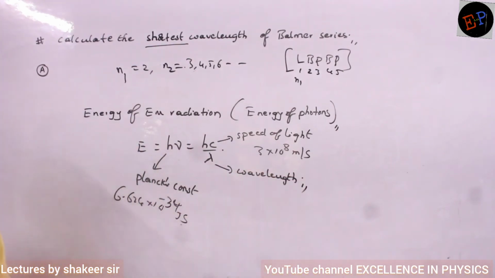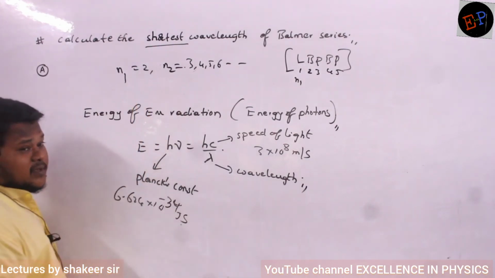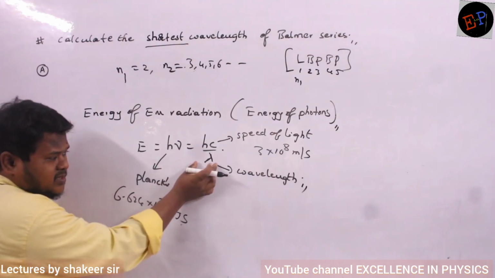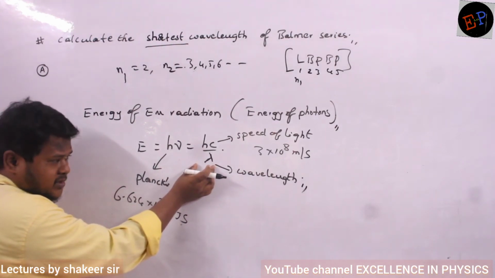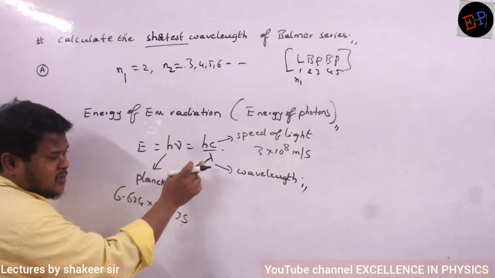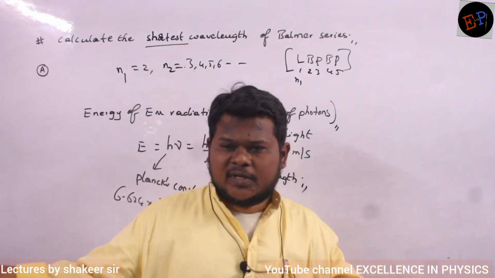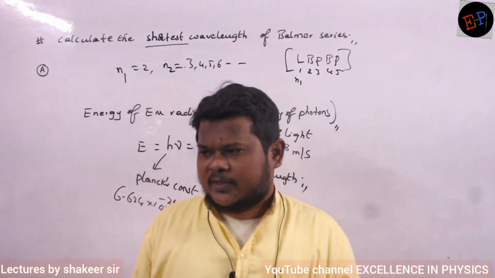Are you able to understand? So therefore he is asking what is the shortest wavelength? Is wavelength present in the denominator or numerator? Denominator. So if wavelength is small, shortest means very small, no? So if wavelength is small, what happens to energy? Energy should be largest. That is the meaning of this one.